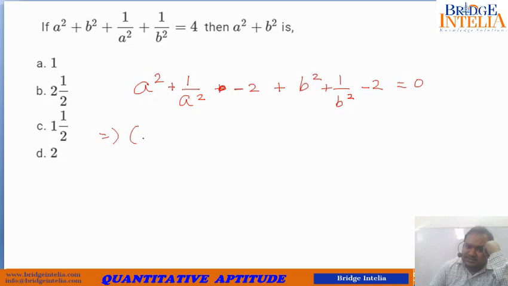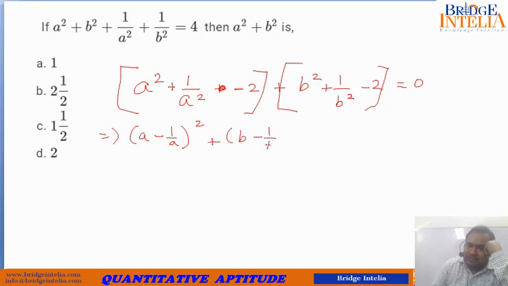So this can be written as (a minus 1 by a) whole square, and here two squares will be completed. Similarly, this can be written as (b minus 1 by b) whole square. Now this is given to us as equal to 0.